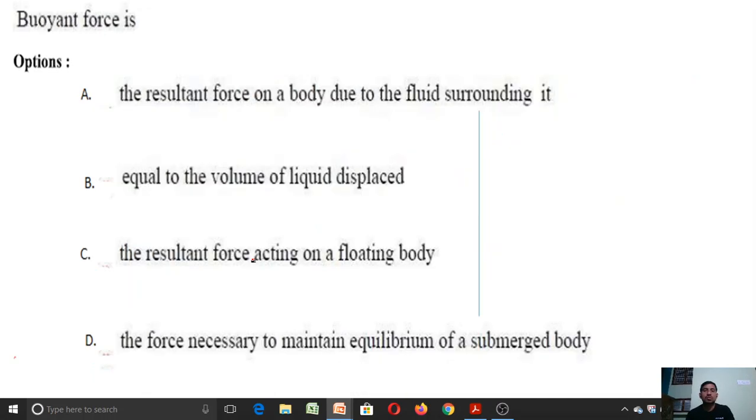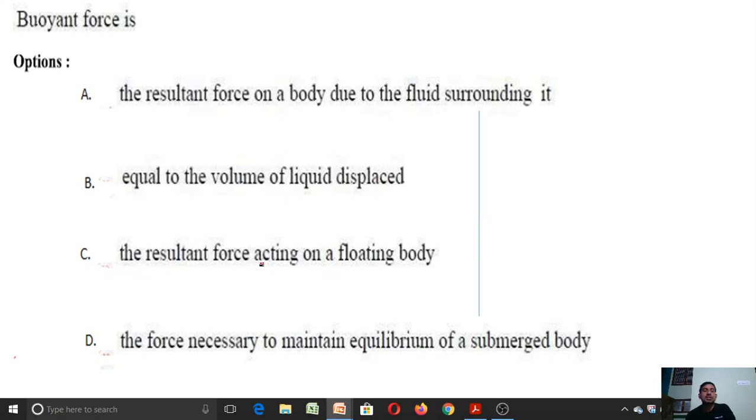So let us discuss one more question here. A simple question. Buoyant force is. So let me read out the options here. Option A, the resultant force on a body due to the fluid surrounding it. Option B, equal to the volume of liquid displaced.